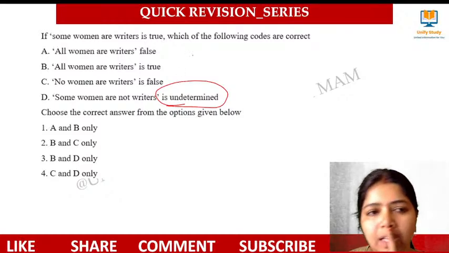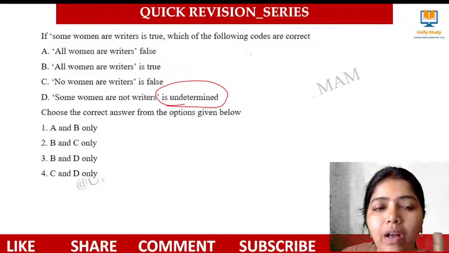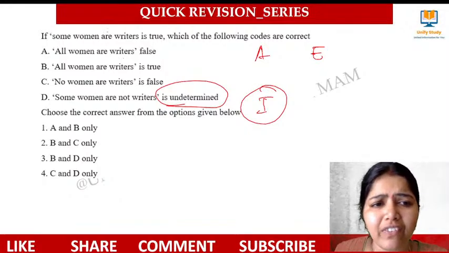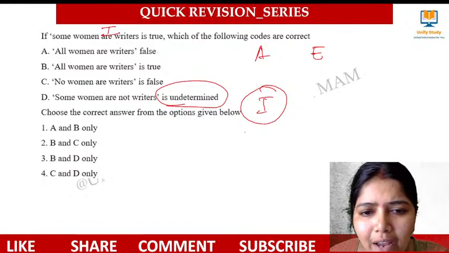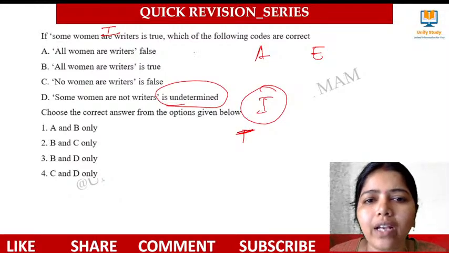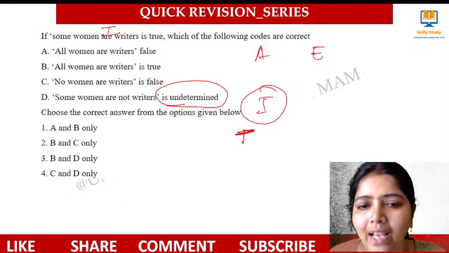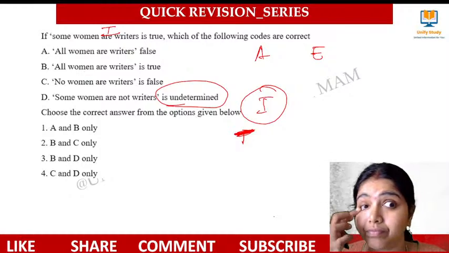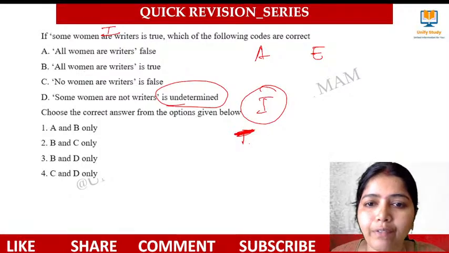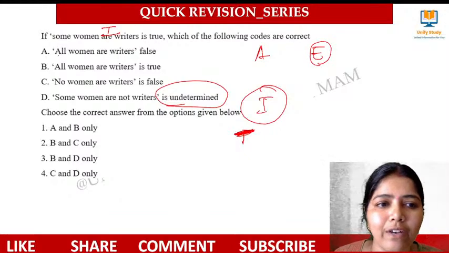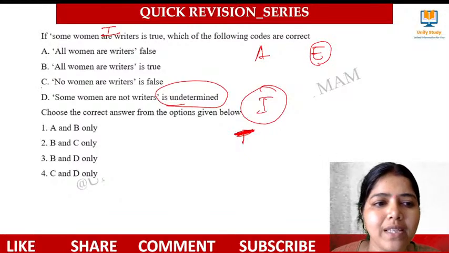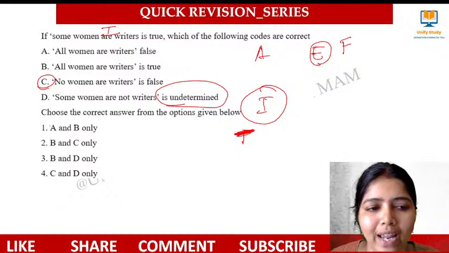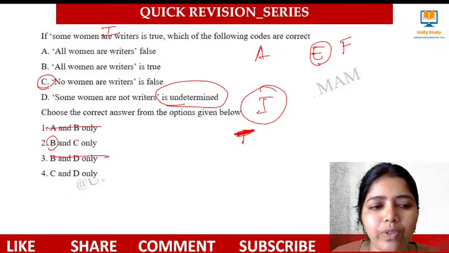Very good. Quick. If "some women are writers" is said to be true, this statement is an I-type statement. This I-type statement is true means which of the following are correct? They are asking you, if that I-type statement is true, which of the following are right? We have to find out. If it is true, you have to find whether there is an E-type sentence. Check for E-type. Yes, see, there is an E-type sentence. So "no women are writers" is said to be false. So definitely C will be there. You can eliminate these two options. You have to check with B and D.